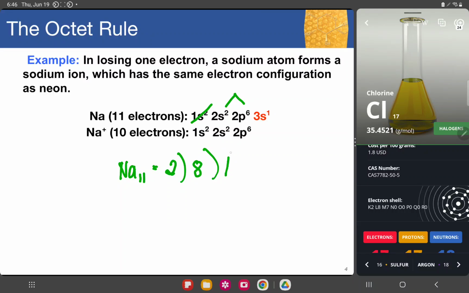That one electron will look for the rest of the 7 so that it would make itself stable. So in the case of sodium, it's easier to give that one electron to those that need 1 electron.